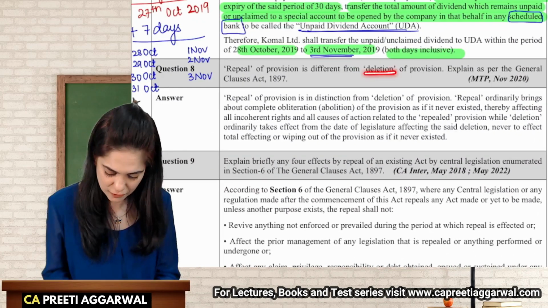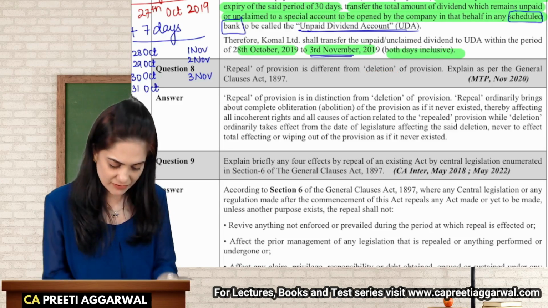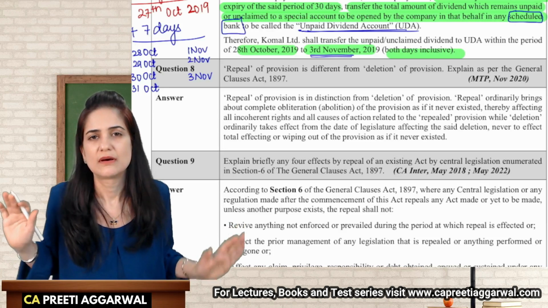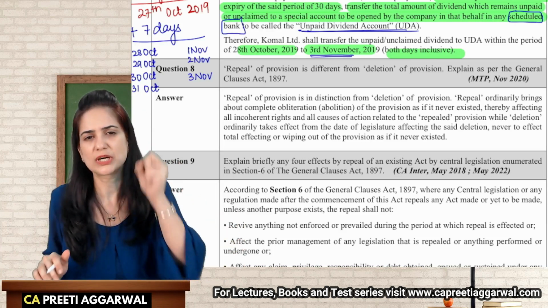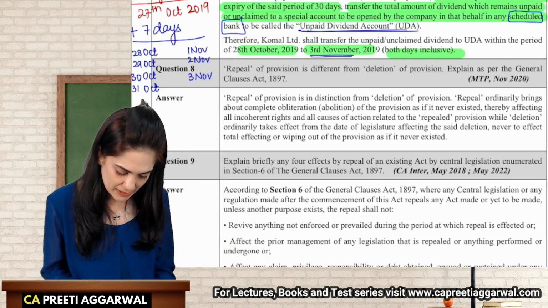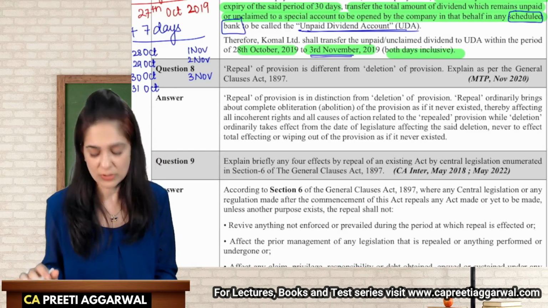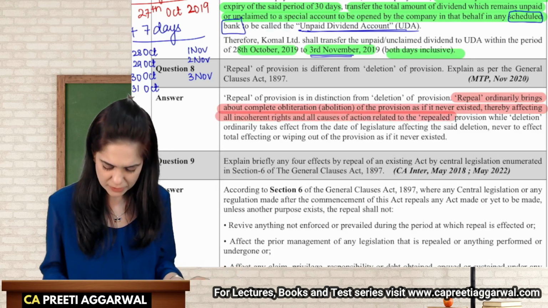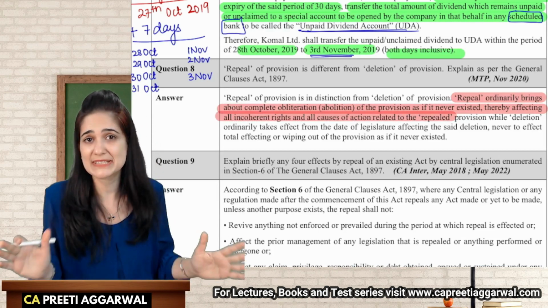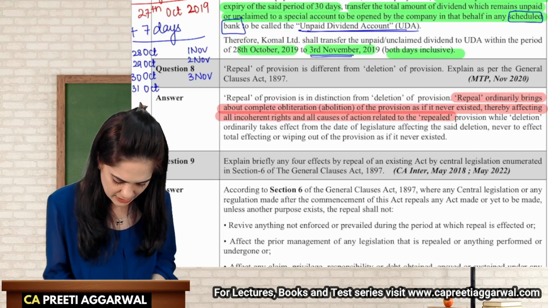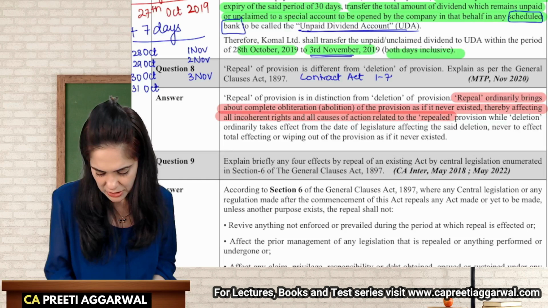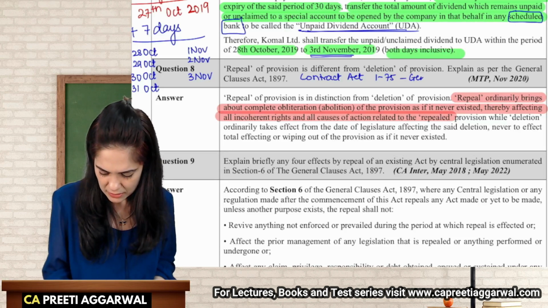Repeal is different from deletion. See, when you repeal, it means you are removing all the traces of that act as if the act never existed. मतलब जड़ से उखाड़ देना. So repeal actually is different from deletion because repeal brings about complete obliteration. Obliteration means you're removing the provisions as if they never existed. Like if you go through the Contract Act, students, section 1 to section 75, these are general provisions of the Contract Act.